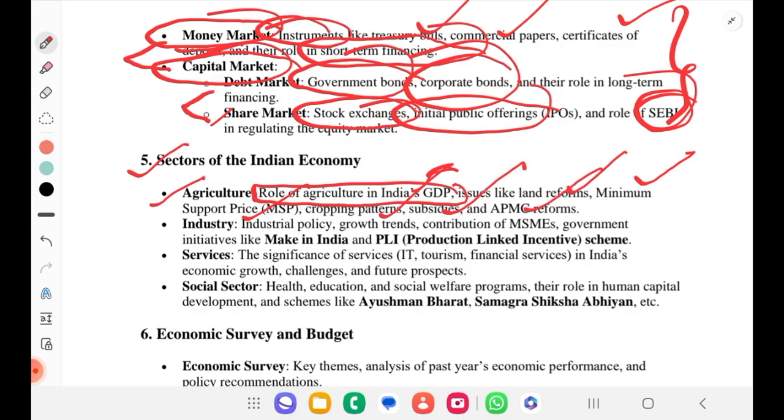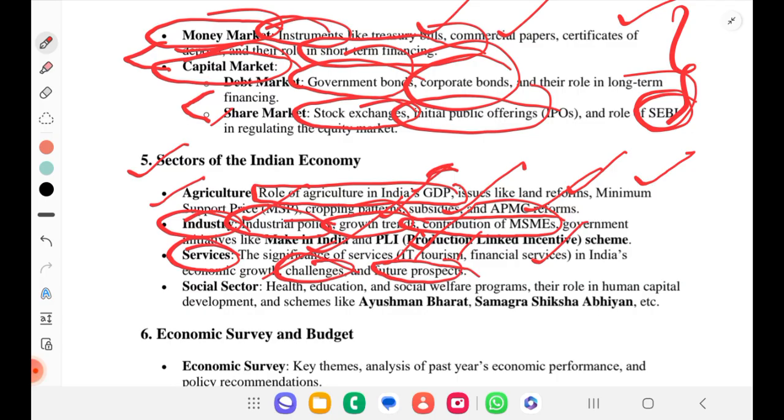We will be understanding, in case of industries, what is the industrial policy we have, growth trends, contribution of MSMEs, government initiatives like Make in India, production linked incentives scheme, etc. Then also for the service sector we will understand the significance of services like IT, tourism, financial services in India's economic growth, and also challenges faced and future prospects.